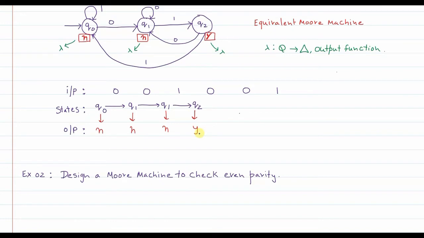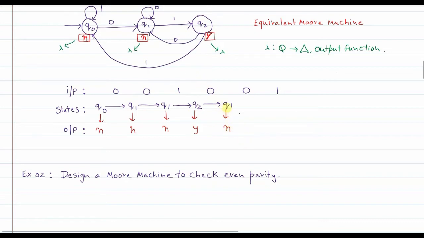Now we are in Q2 state. From Q2 state, when 0 is read, what happens? You come back to Q1 state. The output associated with Q1 is no. So in Q2 state, when 0 is read as input, you come back to Q1 state, and the output associated with Q1 state is no. Recall what I said: the currently read string here is 0010, which is a rejected string, not a correct string. That's why the output is given as no.